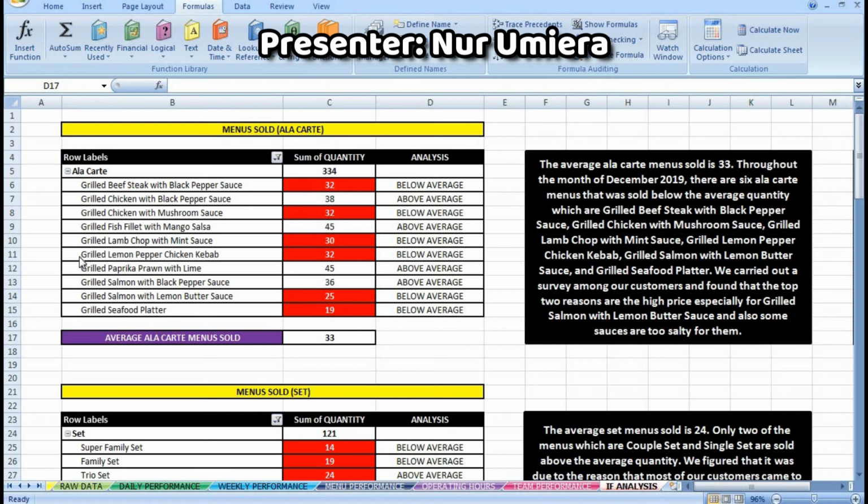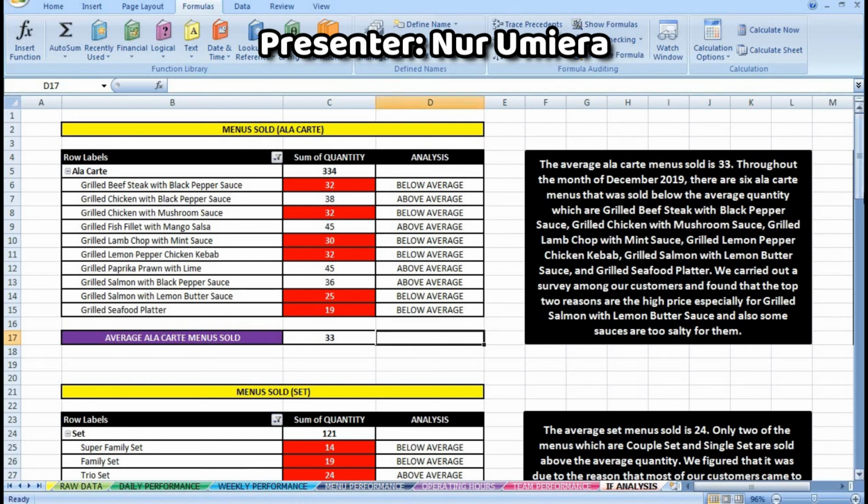Our cafe carried out this survey among our customers, and we found that the top two reasons are the high price, especially for grilled salmon with lemon butter, and also some sauces that might be too salty for them to try it with. Okay, next is the menu sold by our cafe in set.